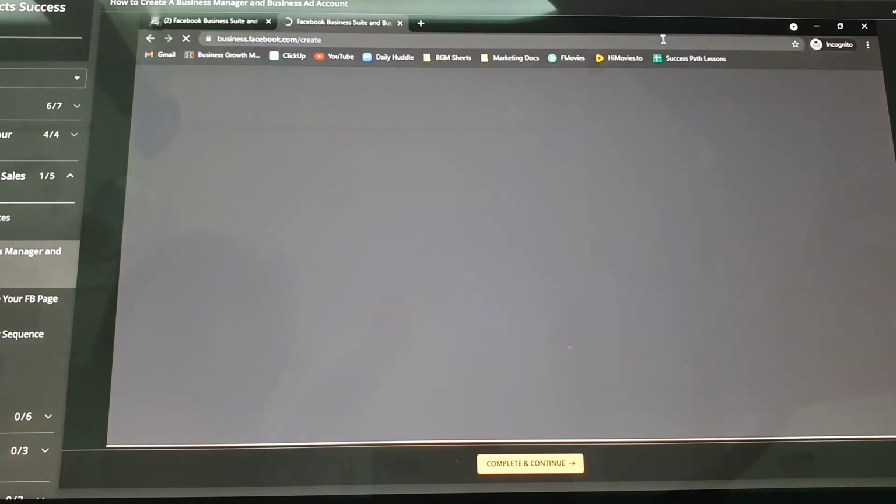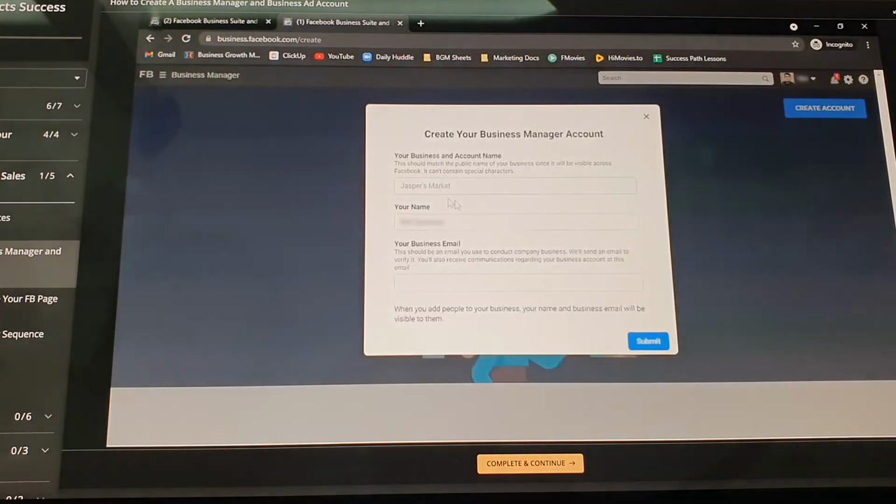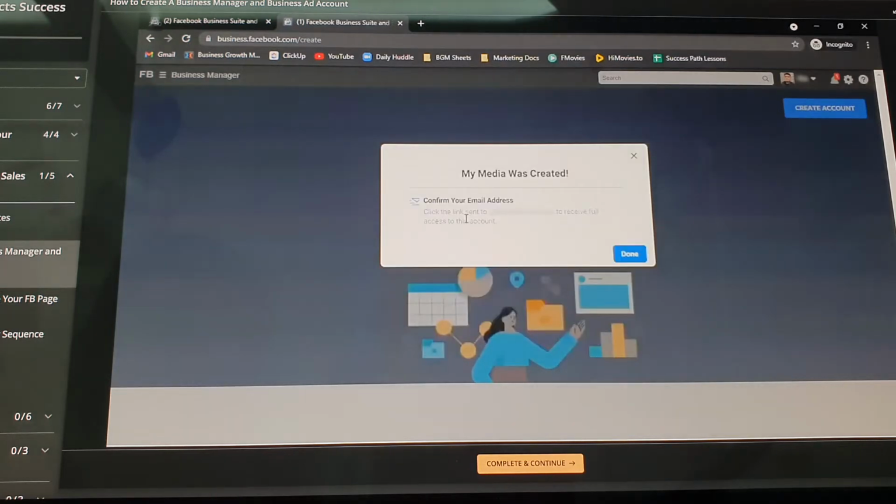business.facebook.com/create. So when you log in to this page, make sure na naka-login kayo sa personal account nyo. So nakalagin na kayo sa personal Facebook account ko. So what I'm going to do is I will create a new business manager. So to do it, pangalanan natin na siguro my media. Then name is yan. Then your email would be your email at, so hintayin natin. So confirm your email address.